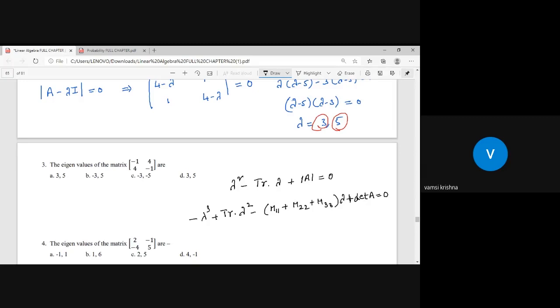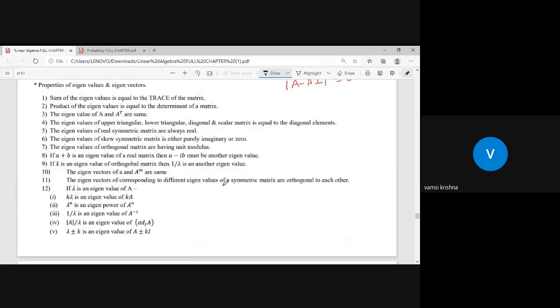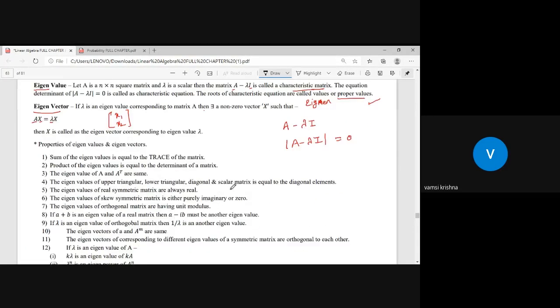Okay, students, after this take the points of eigenvalues and eigenvectors. The most important properties of eigenvalues and eigenvectors. Analyze these points yourself.